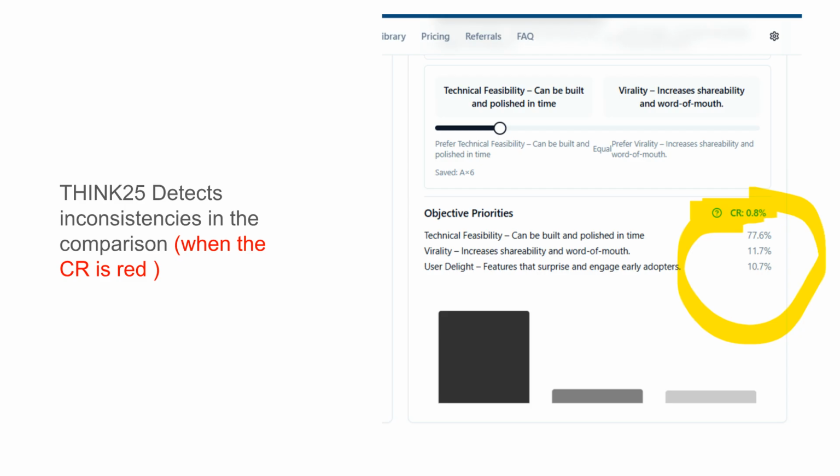Pairwise comparisons lie at the core of AHP, but human judgments naturally carry biases that can introduce contradictions. AHP automatically detects these inconsistencies via the consistency ratio and prompts refinement, ensuring your analysis stays coherent and faithful to your true priorities. This built-in check is crucial in group evaluations, especially in our customized corporate version, because it harmonizes diverse inputs and bolsters collective confidence in the final decision.